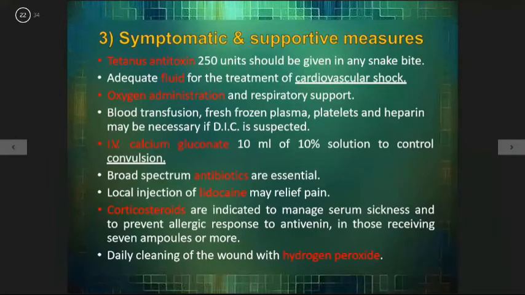Symptomatic and supportive measures: tetanus antitoxin, adequate fluid, oxygen administration, blood transfusion and fresh frozen plasma, intravenous calcium gluconate to control convulsion, broad-spectrum antibiotic. Local injection of lidocaine may relieve pain. Corticosteroids are indicated in management of serum sickness and to prevent allergic response to antivenom. Daily cleaning of the wound with hydrogen peroxide.